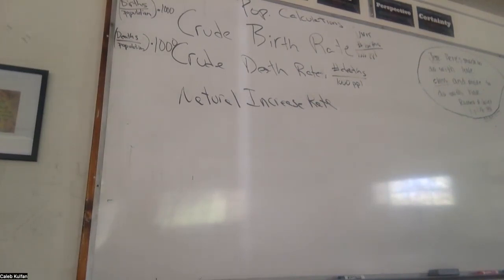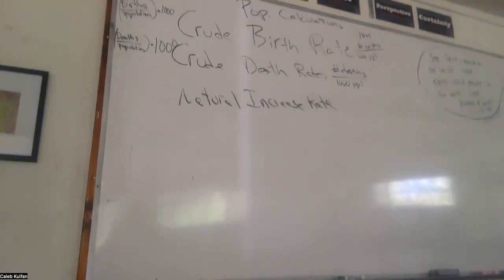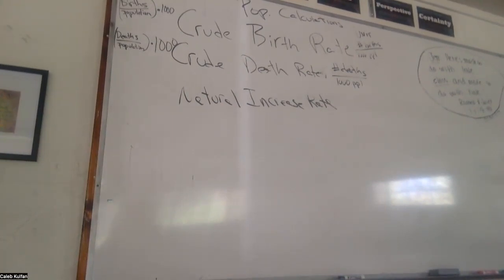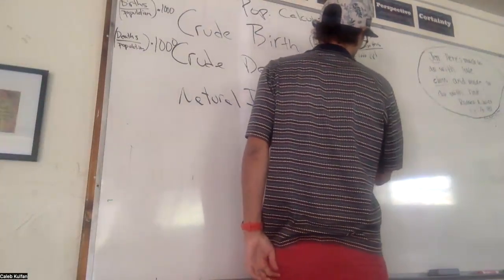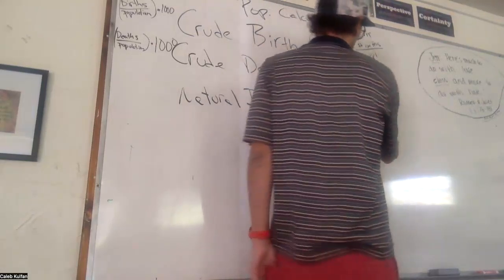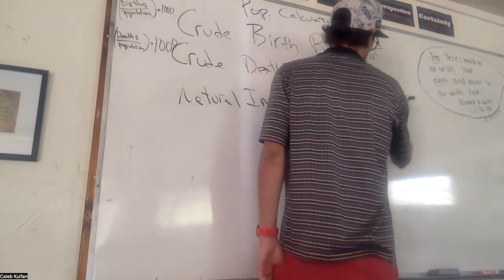How else could a population change besides being born or dying? Aging. Well, that doesn't change the amount of people, right? Migration. Migration, immigration and emigration. Immigration going in, emigration coming out. We're going to ignore those in this case. Natural increase rate is just births and deaths, and I bet you can't guess what you do with them. Births divided by deaths? Minus? Yeah, birth rate minus death rate.